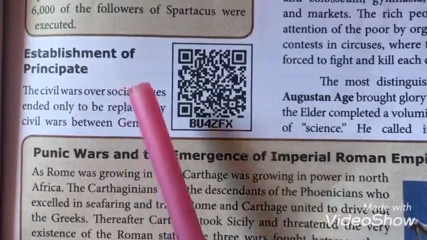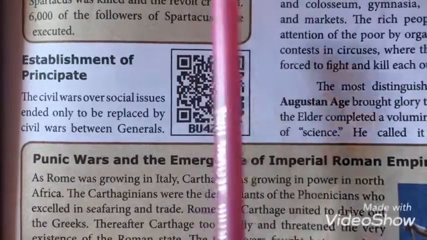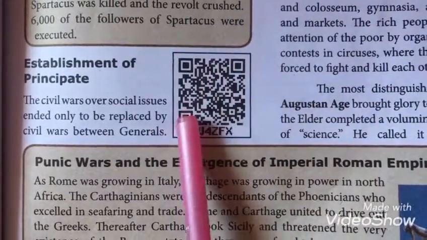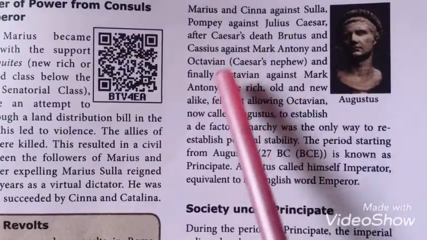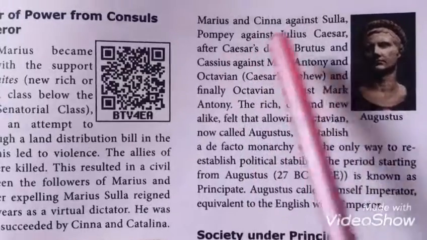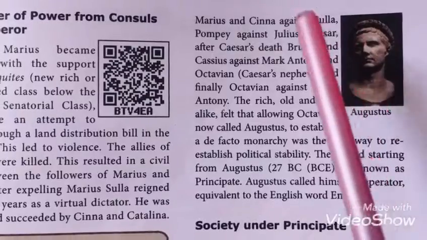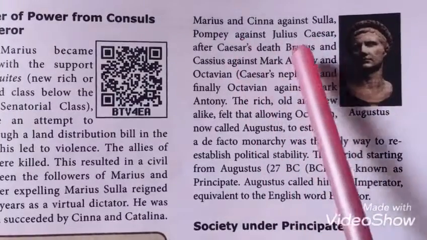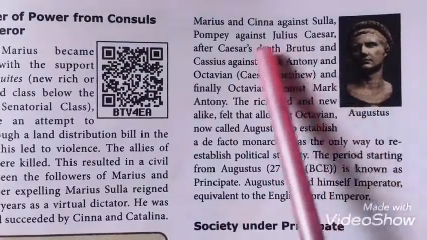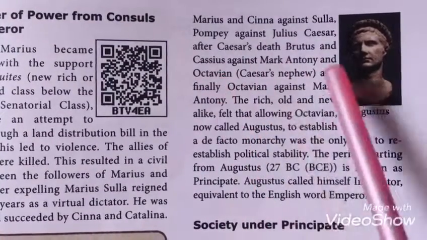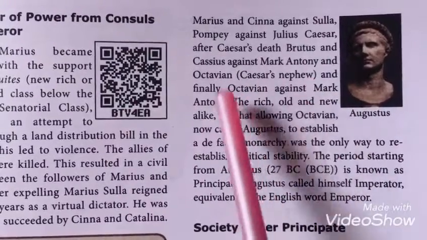Establishment of Principate. When the civil war between Marius and Sulla came to an end, the civil war between generals started. Marius and Cinna were against Sulla, and Pompey was against Julius Caesar. After the death of Caesar, Brutus and Cassius were against Mark Antony and Octavian. And finally, Octavian against Mark Antony. So many civil wars happened between these people.